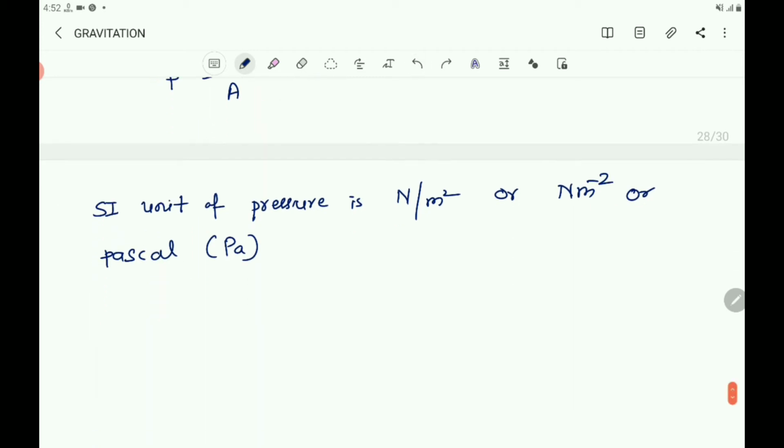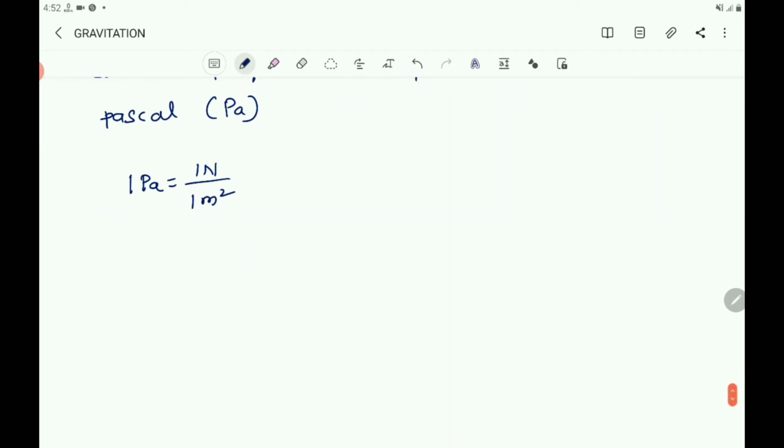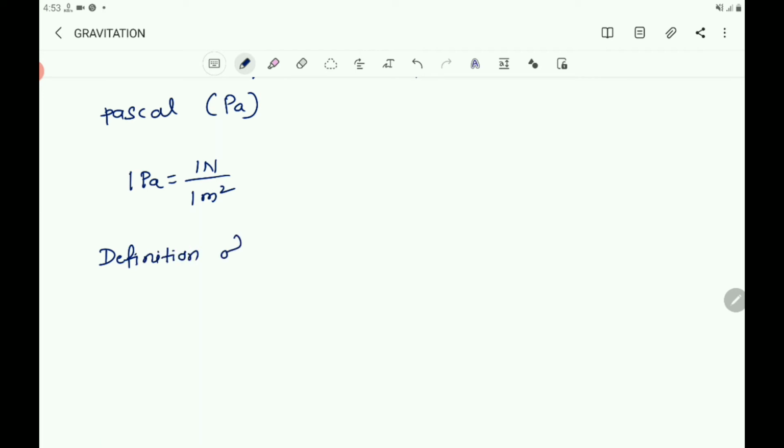Then what is 1 Pascal? 1 Pascal equals 1 Newton per meter square. 1 Pa equals 1 Newton per 1 meter square. Then the definition of 1 Pascal. What is the definition of 1 Pascal?